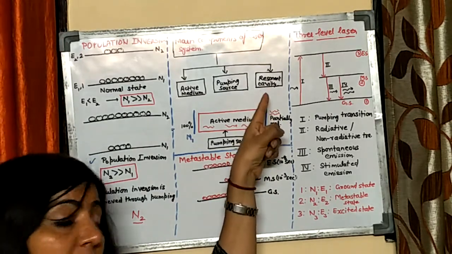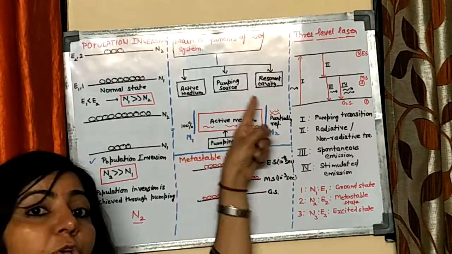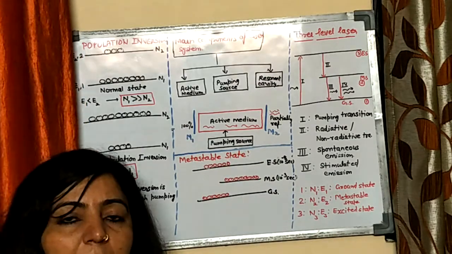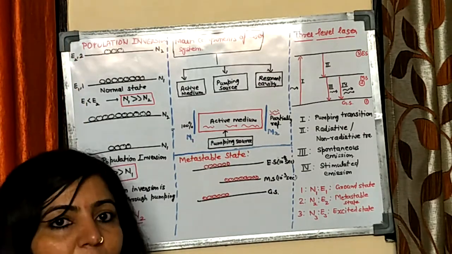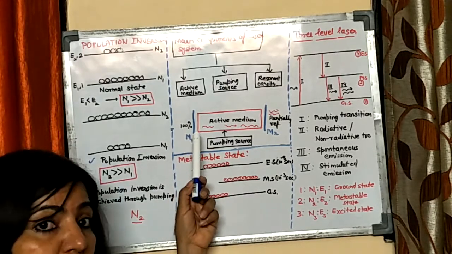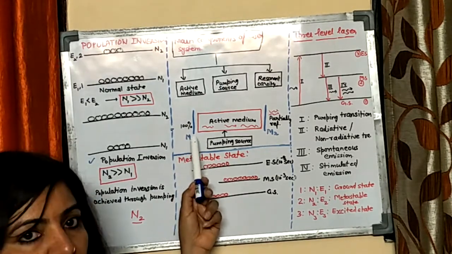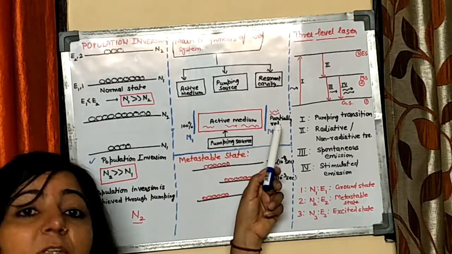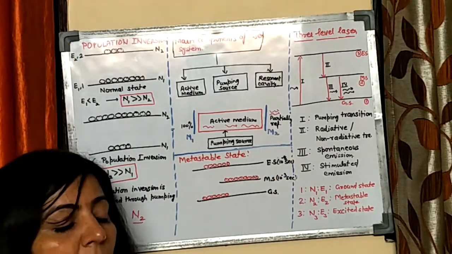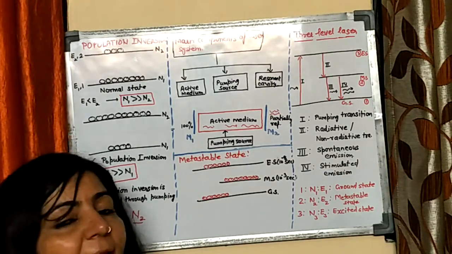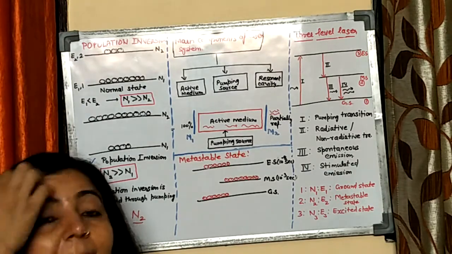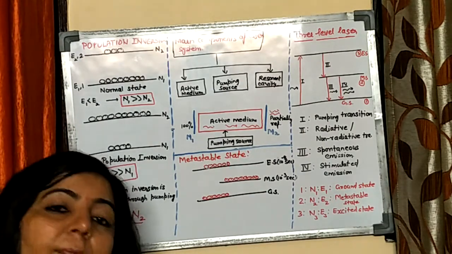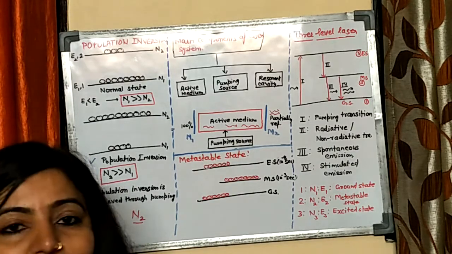So what is a resonant cavity? A resonant cavity is a combination of two mirrors. The role of these two mirrors is to capture those photons within the active medium. One of the mirrors is fully reflecting, so no photon can escape from this end. The other one is partially reflecting. Why is this end partially reflecting? The reason is, when the photons sufficiently multiply or amplify, the energy of the laser beam becomes very high, and then from that partially reflecting end you will get the laser beam.